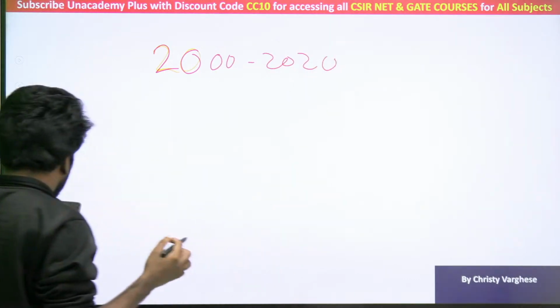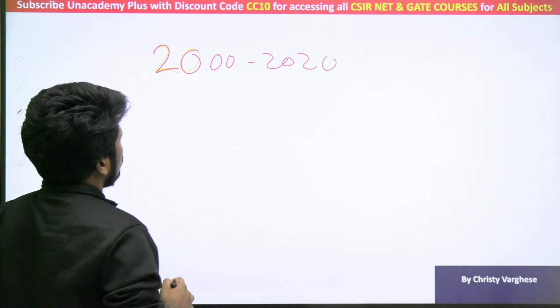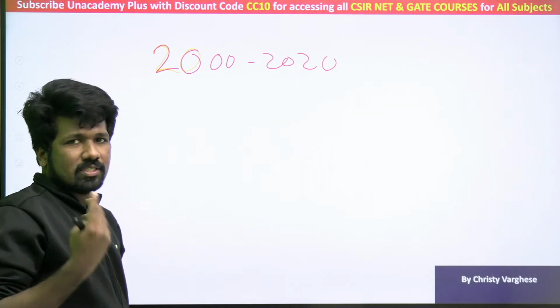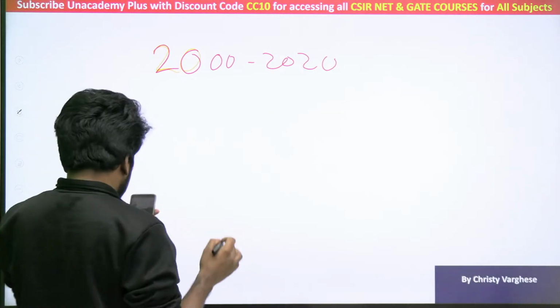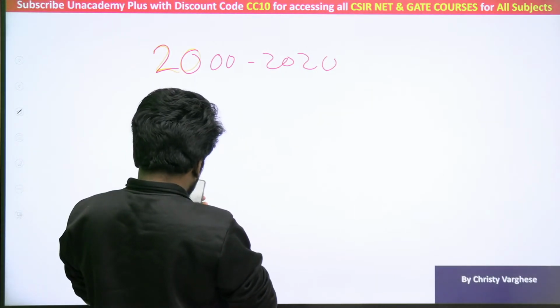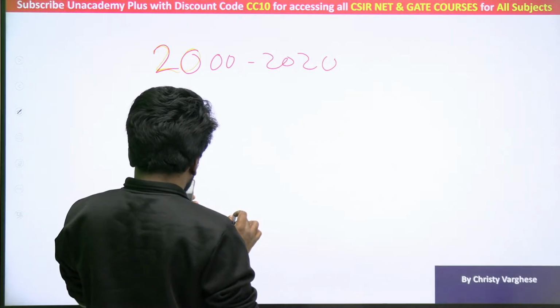Exact wording I didn't receive. Anyway, this was the rough idea. 2000 to 2020, how many dates are there which can be read forward and backward the same? An example was also given in the question, that is what you people mentioned. The example was 12th February 2021. Thank you, Shanmugam.